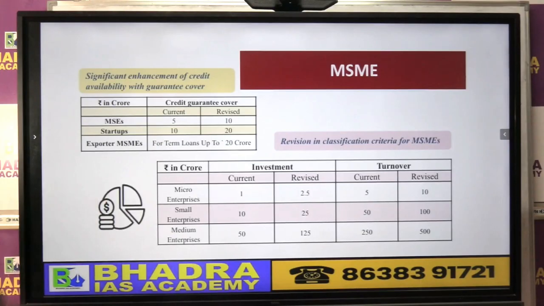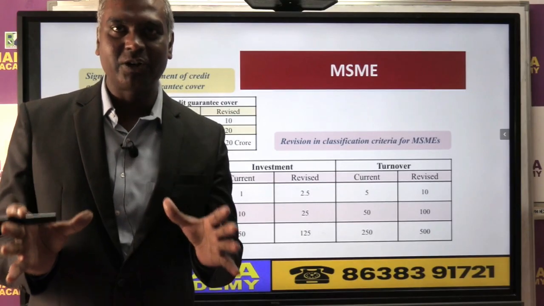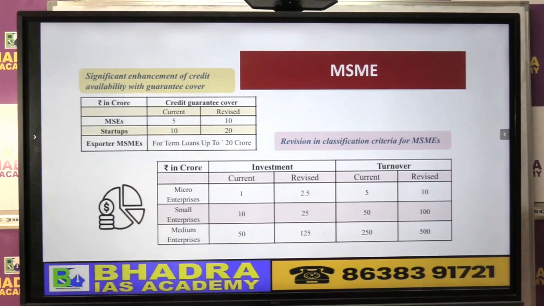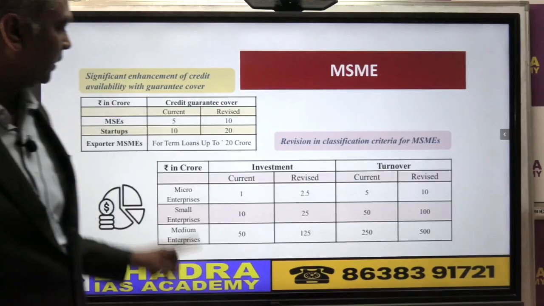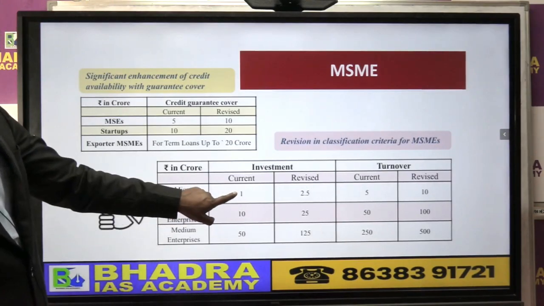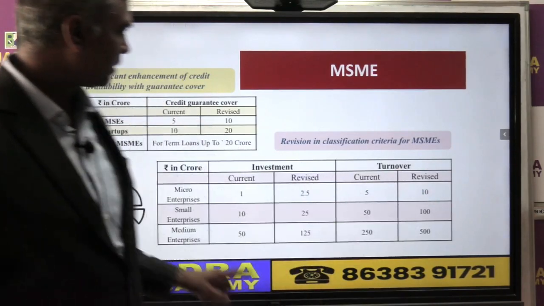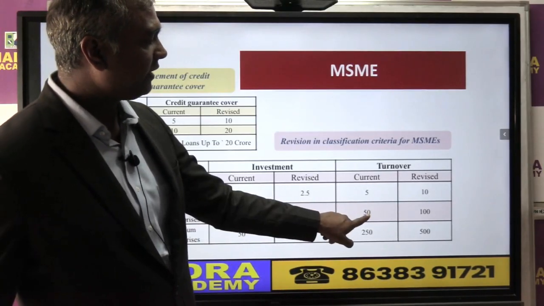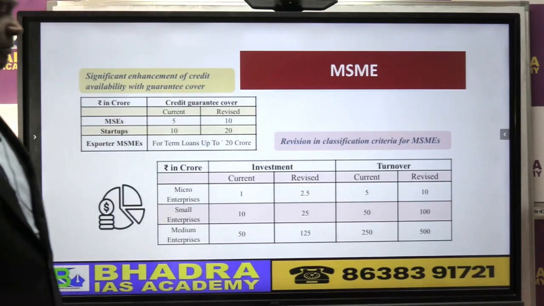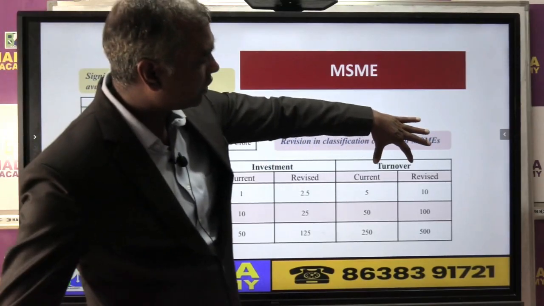Now coming to MSME, one important thing you need to understand: the government has now redefined the definition of MSME. Look here, the MSME definition is based on investment as well as business turnover. Currently, micro is 1 crore, revised is 2.5 crore. Same for turnover, 10 crore here, increased to 25 crore. And 50 was the turnover, increased to 100. That means the government has increased the amount of investment as well as the amount of turnover.